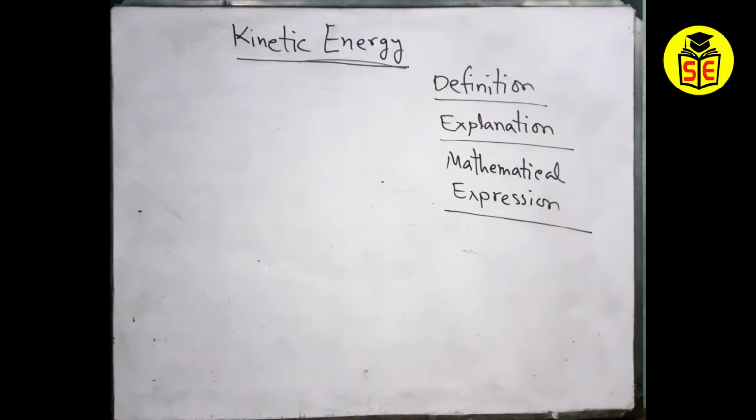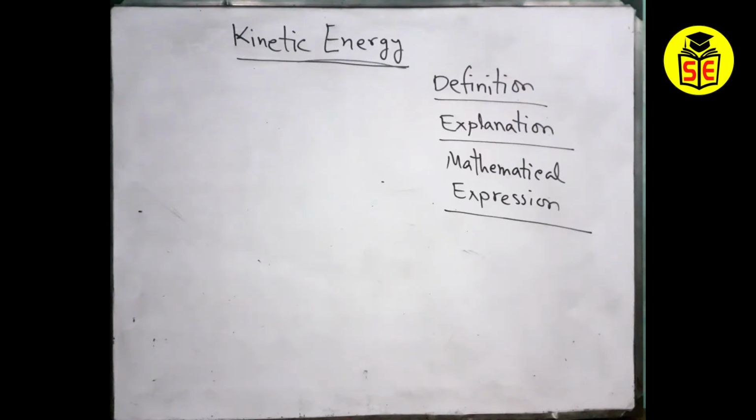I am telling you again that the most common energy is mechanical energy, which is obtained due to position, shape or motion. That means the effect of force can be seen or felt. It is the mechanical energy. Mechanical energy has two kinds: kinetic energy and potential energy. For today we only discuss kinetic energy.